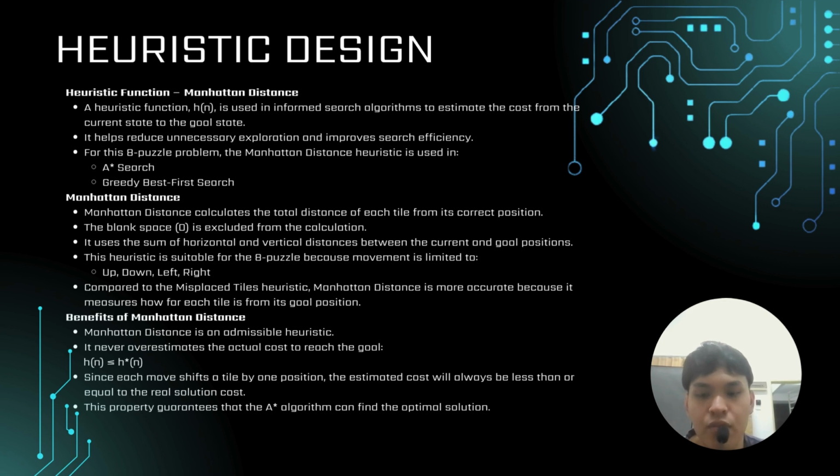Finally, the most important property of Manhattan distance is that it's admissible. In AI theory, an admissible heuristic never overestimates the actual cost to reach the goal, because every move in an 8-puzzle shifts a tile exactly one step closer to its target. Our estimated cost h(n) is always less than or equal to the true cost h*(n). This mathematical guarantee is why our A* search algorithm is so effective. It doesn't just find any solution, it is guaranteed to find the optimal solution with the minimum number of steps.